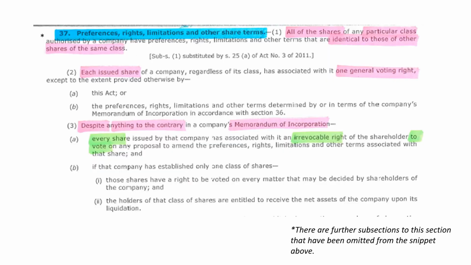All shares within a class of shares will have the same preference, rights and limitations. Each issued share has a general voting right, which means that the shareholder can exercise their vote at the shareholders' meeting, unless the MOI provides otherwise. However, a voting right can be limited but not taken away entirely.